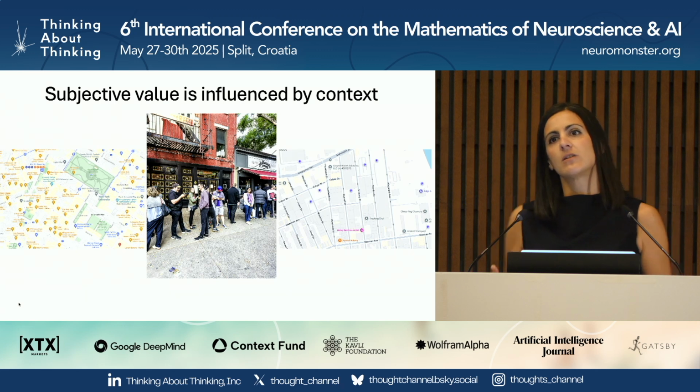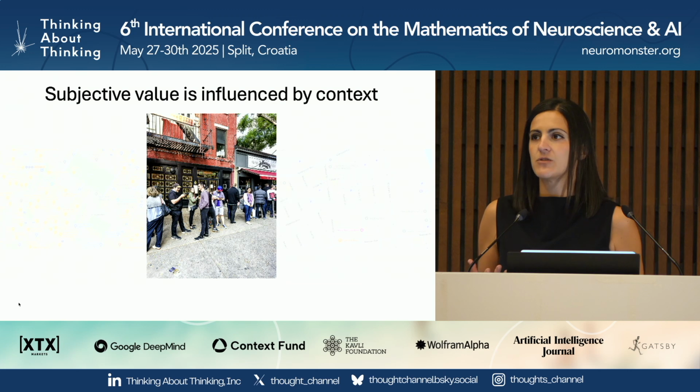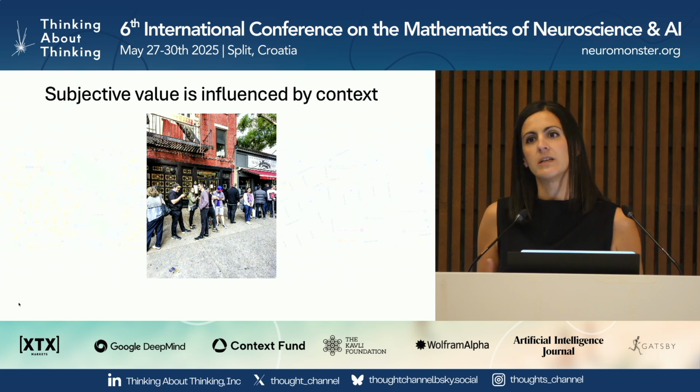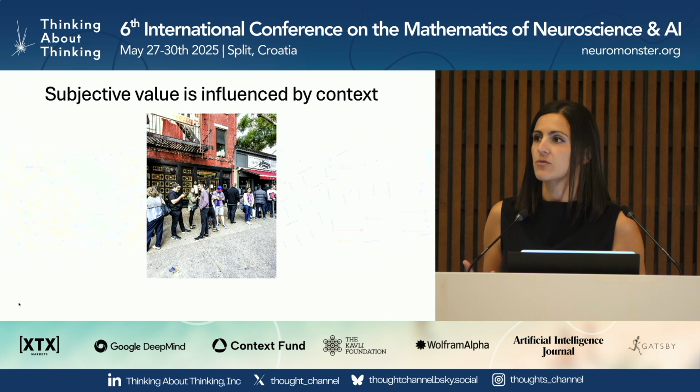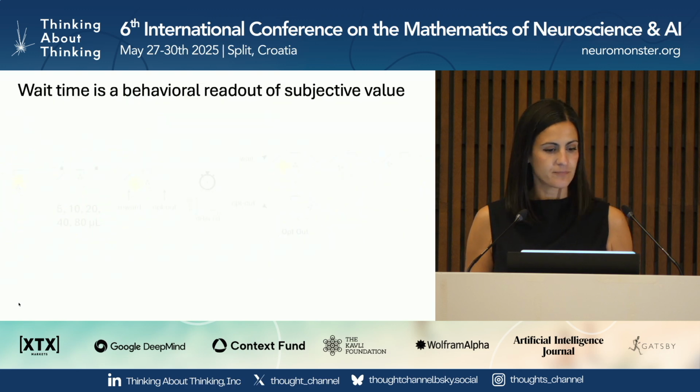So figuring out the solution to this problem, how long do I wait for the restaurant, is fairly straightforward when you have Google Maps on your phone and the environment is what's called fully observable. But my lab is interested in the more complex scenario where the environment is only partially observable and needs to be inferred based on ambiguous sensory evidence. And so that forms the inspiration for the behavioral task that my lab developed for rats.